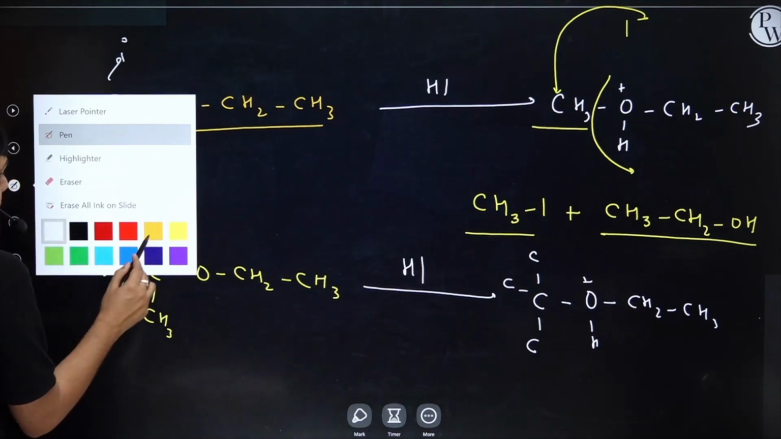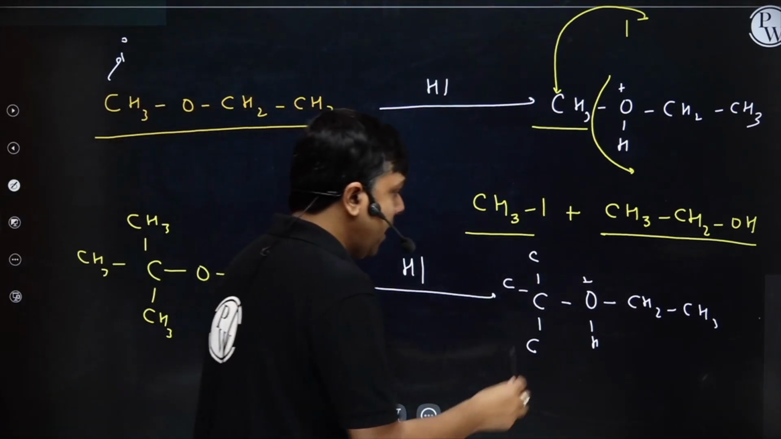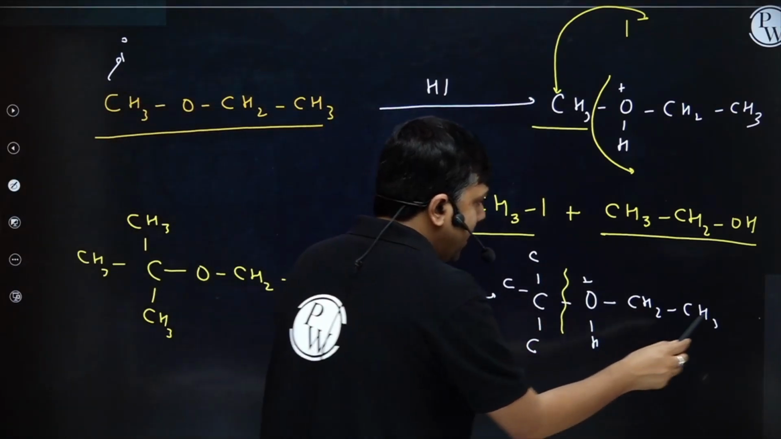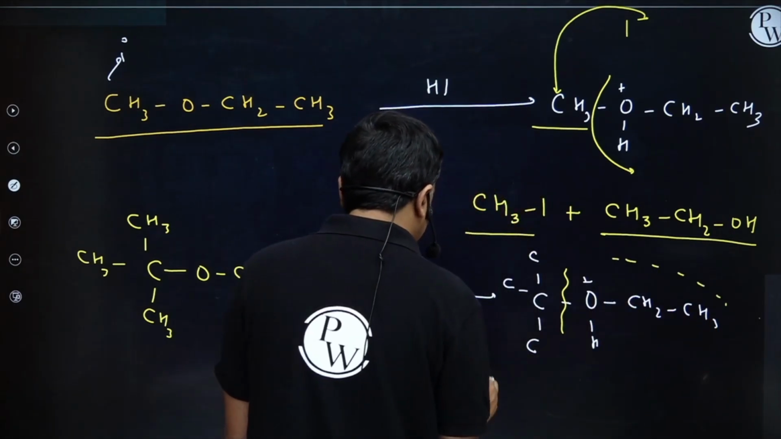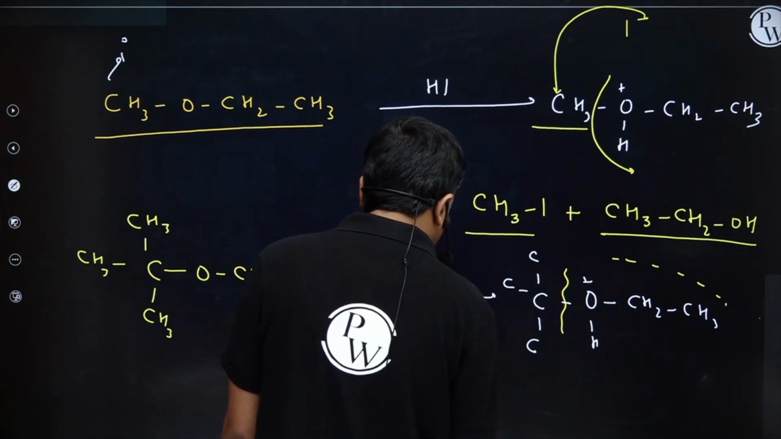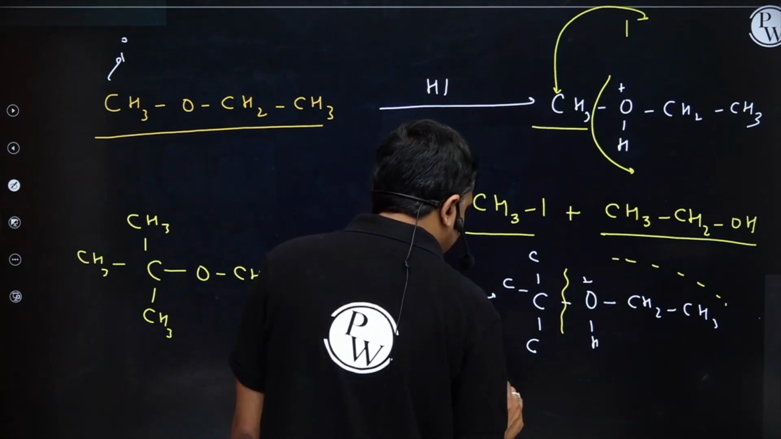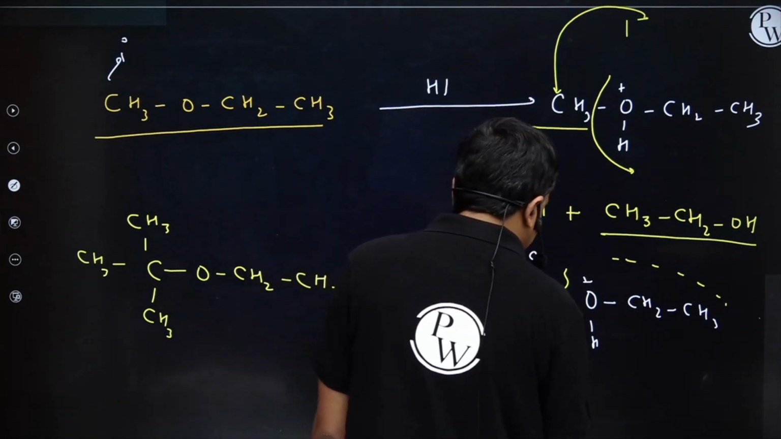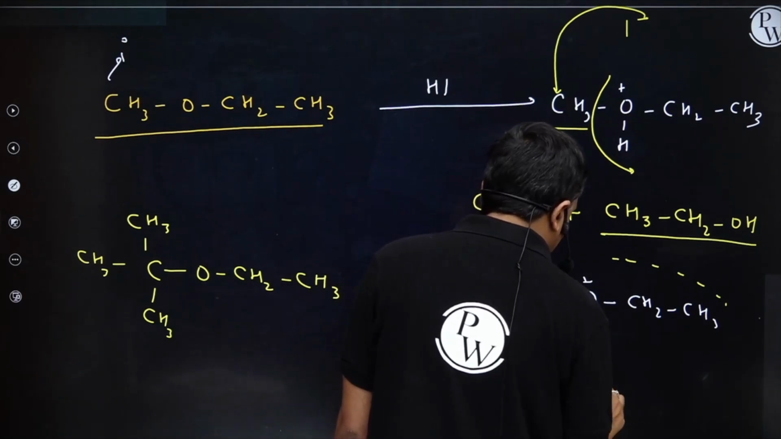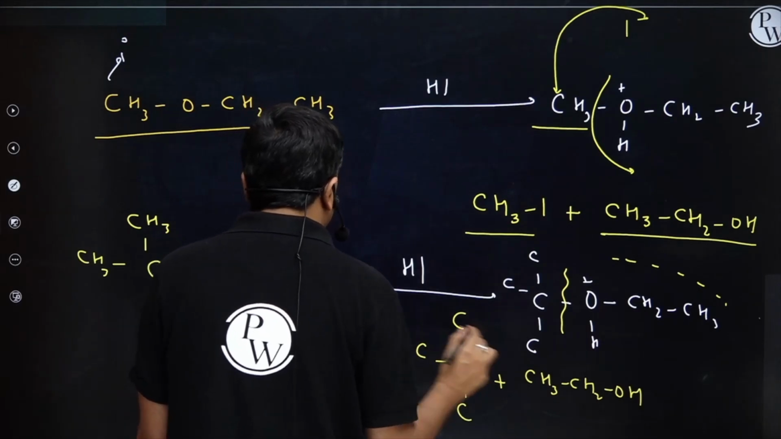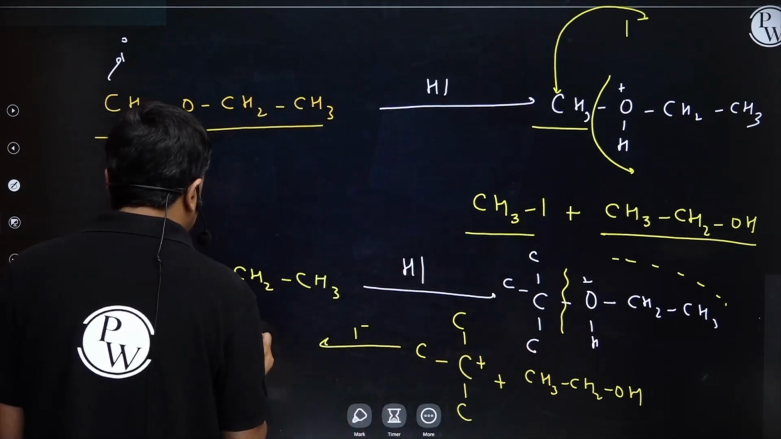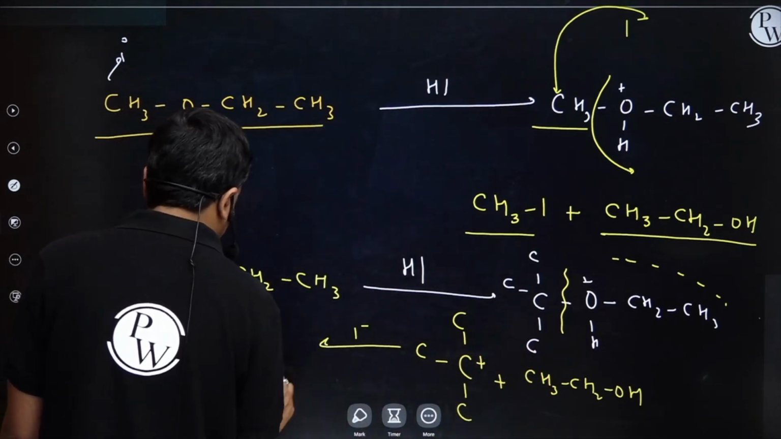Now how will the reaction occur? Let's try to understand. Here first this bond will cleave. It will act as a leaving group, will depart. So I will have the formation of C, C, C, C positive plus CH3CH2OH, and now on this carbocation I minus will attack. I will have the formation of tertiary butyl iodide, right.